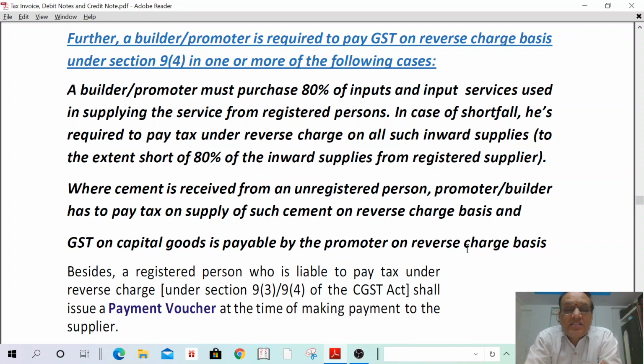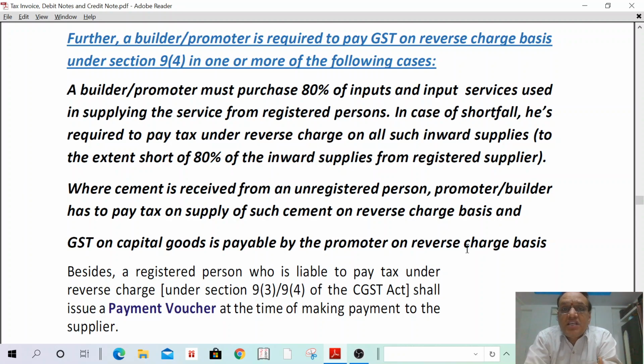If any builder or promoter is constructing any buildings, whether it may be commercial complex or residential complex, in such a case the builder or promoter must purchase at least 80% of inputs and input services from the registered dealers only. That means, of the total inputs and input services, at least 80% shall be purchased from the registered dealers.